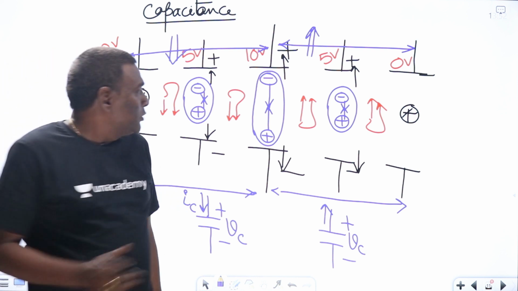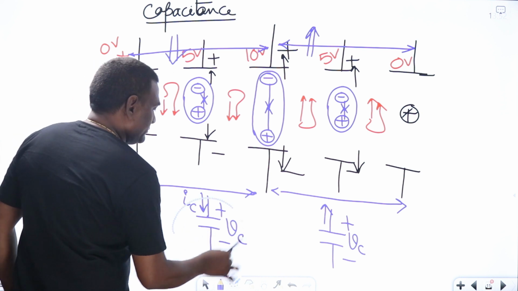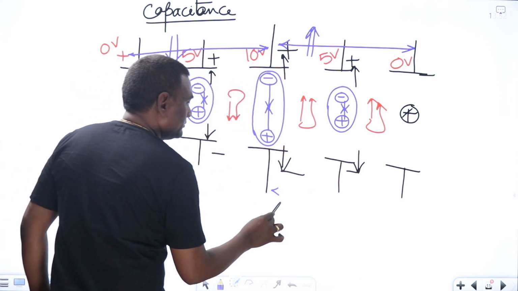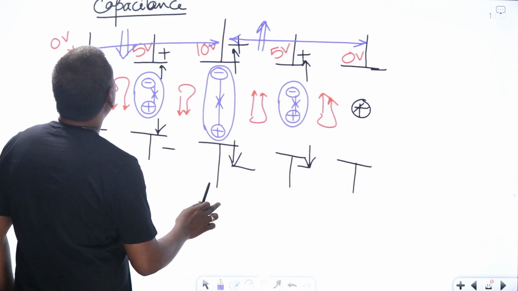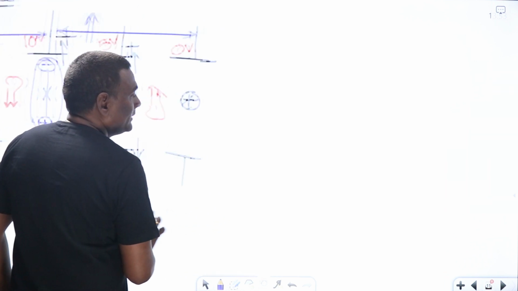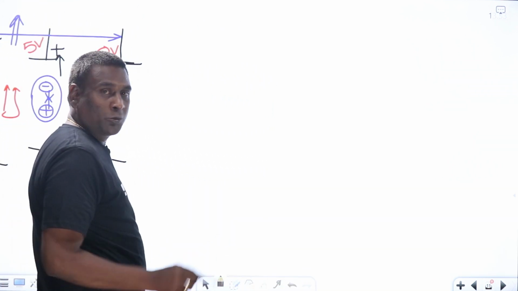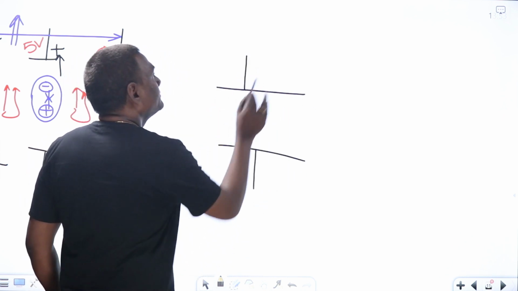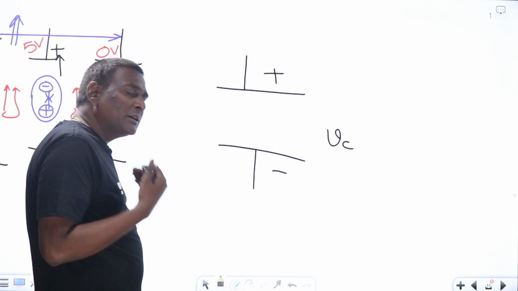Now, coming to the other point, let us see breakdown voltage. About breakdown voltage, let me think of a capacitance here. And here, I am increasing the voltage. The voltage across the capacitance, I keep on increasing.